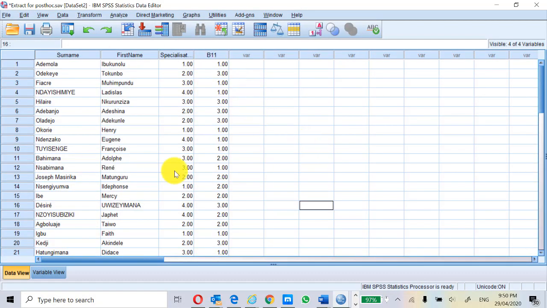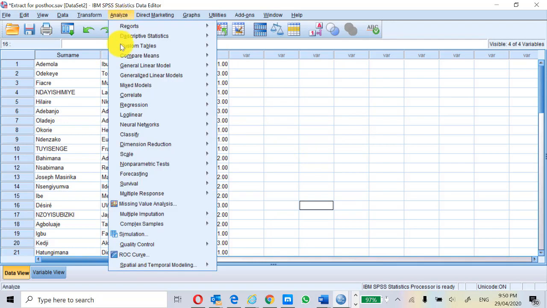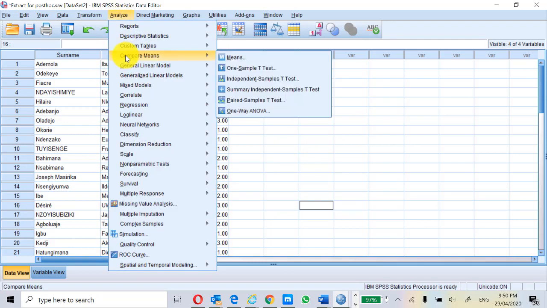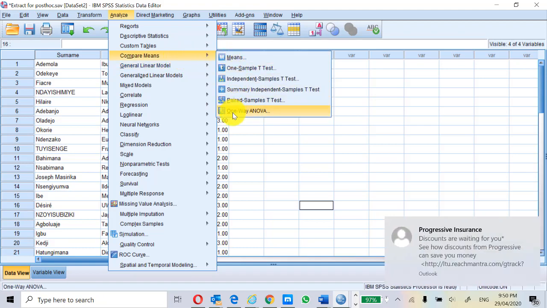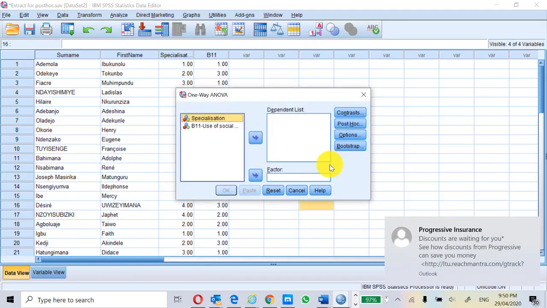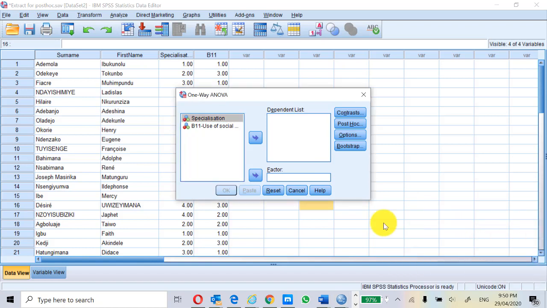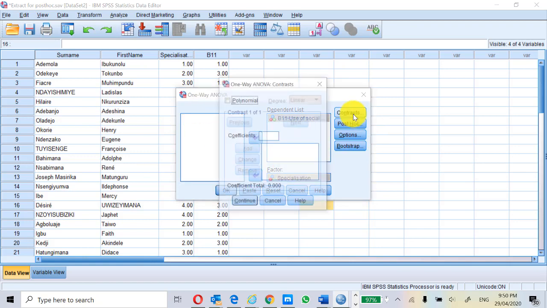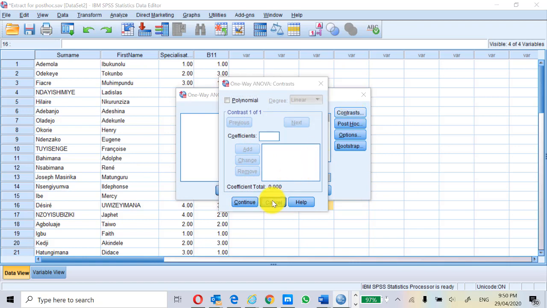In practice, these are raw data. We'll go to Analyze, Compare Means, because we are comparing the means of those 4 groups. And then we'll come to One-Way ANOVA. Specialization is the factor. The dependent list is this one, use of social media. We'll put this one there. And then Contrast, anything to do here? Well, nothing. Don't bother about contrast.